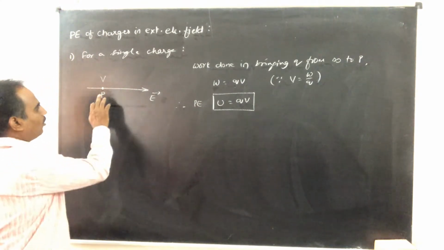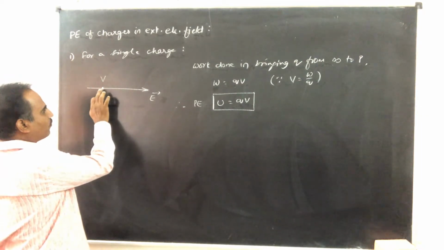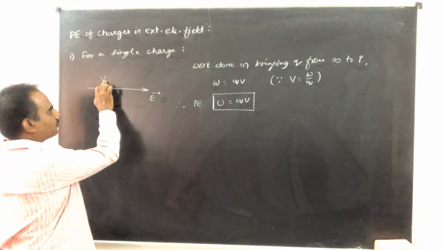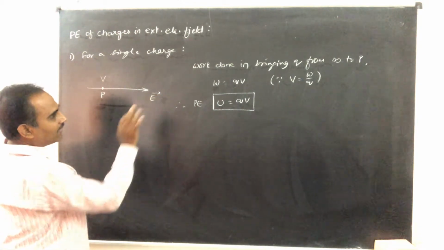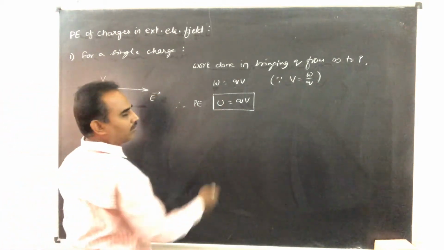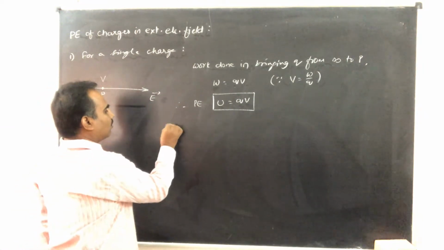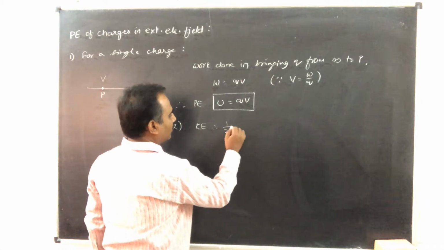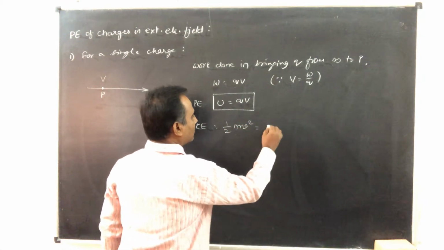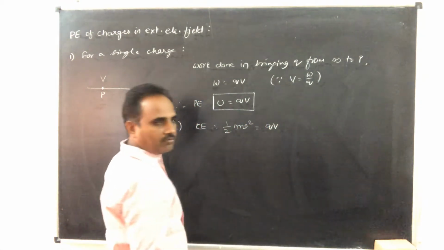Therefore, when a charge is released from the point P where the potential is V, the kinetic energy gained by the charge when it travels to infinity is also given by the same equation. Or this kinetic energy, half mv square, is also given as Q into V.